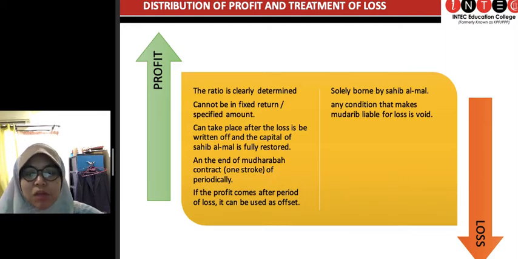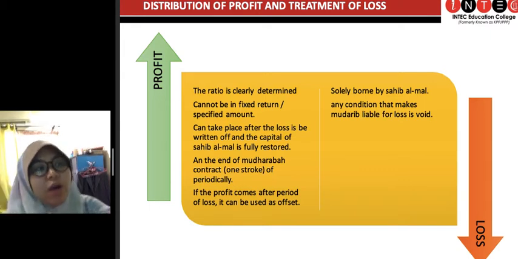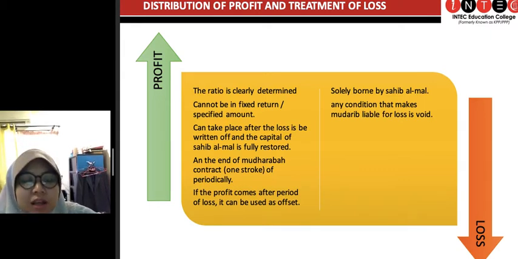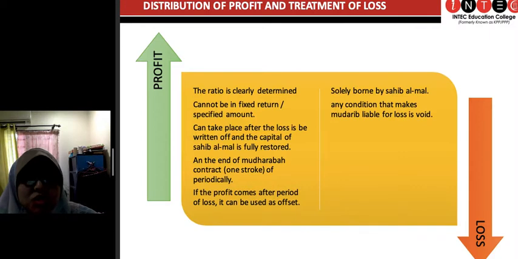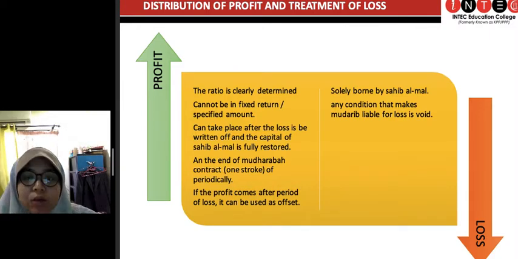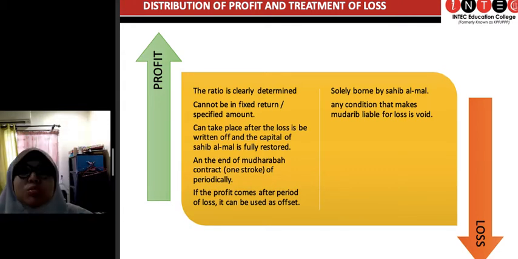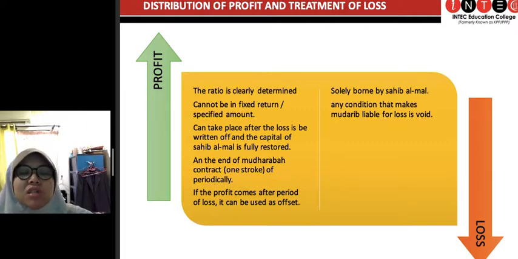As if I'm giving you this capital of 100k, and I demand at the end of the tenure of this contract, you give me another 50k, or you give me another 100k. Whereas this is an investment, and it's open to any possibility of having losses and whatnot. So you cannot promise any return or any profit in terms of a fixed amount. But in terms of ratio, in terms of percentage, that is allowed.